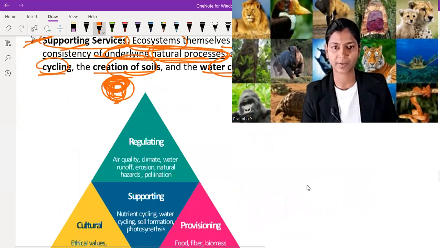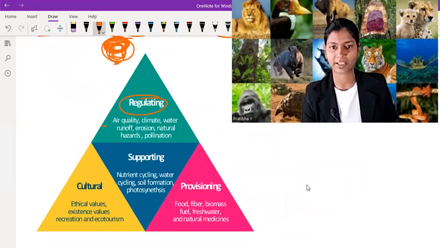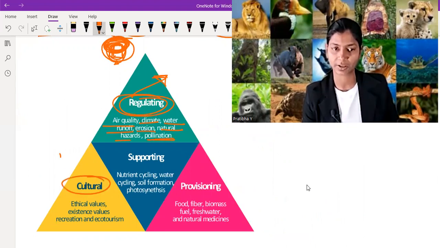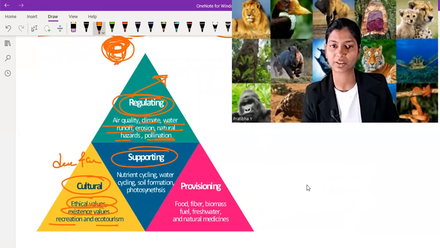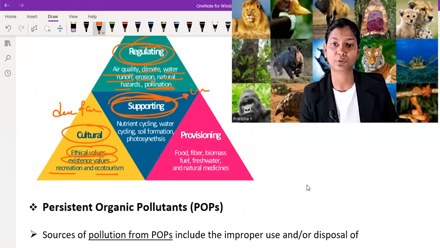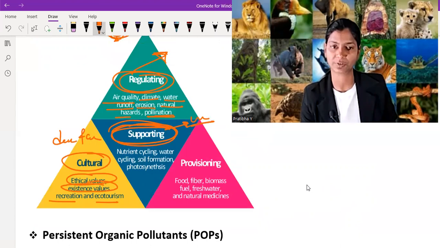So in this picture, you can clearly see four pillars. Regulating: air quality, climate, water, runoff, erosion, natural hazards and pollution come under regulating. The ecosystem regulates them for our benefit. Cultural, it provides for the development and cultural growth of a human being, like ethnic values, existence value, recreation, ecotourism. Supporting means underlying natural phenomena support the ecosystem. These are nutrient cycling, water cycling, soil formation, and photosynthesis.